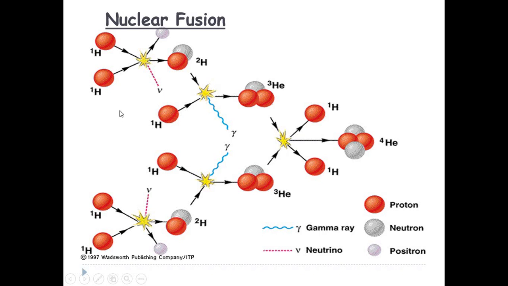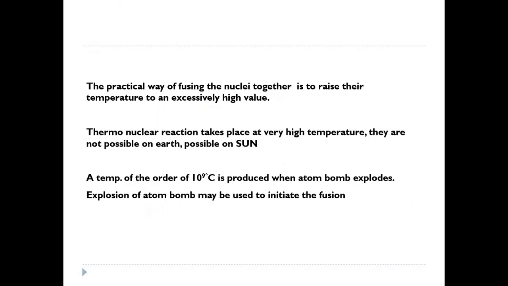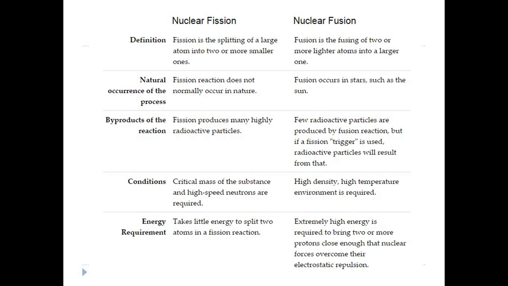Okay, so one proton with another proton in combination produces a deuteron, then the deuteron upon combination with hydrogen produces a helium isotope. By the combination of two helium isotopes, one can generate the helium isotope. So that is the nuclear fusion reaction. And of course in nuclear fusion reaction also energy is generated, and that energy is due to the mass defect.